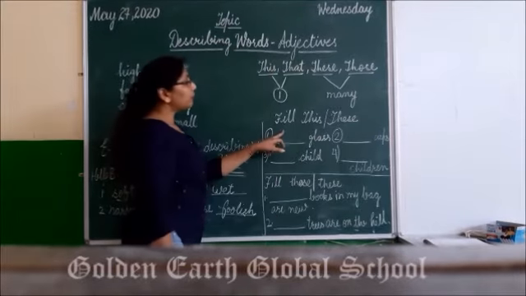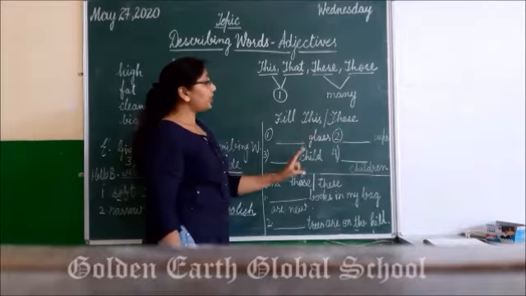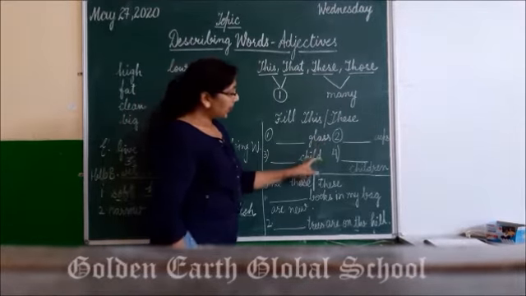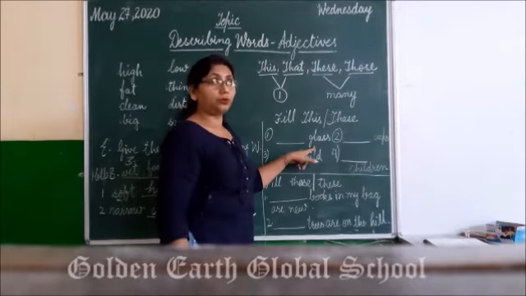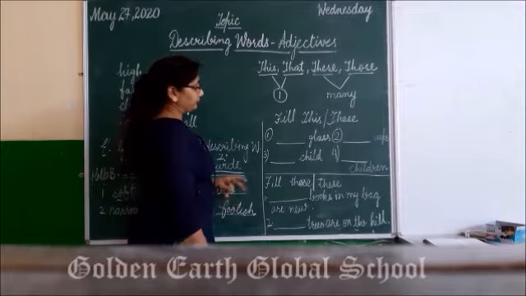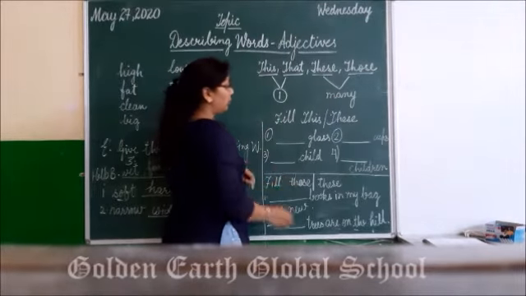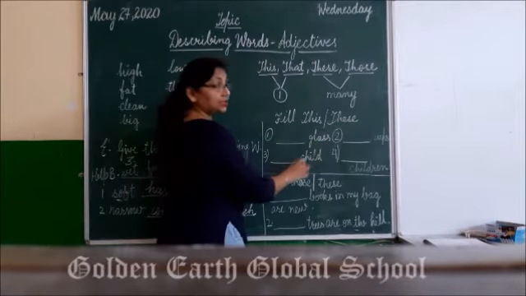Okay? So we have to fill this and these. So here you have to be extra careful. Look at these nouns, whether they are single or plural. Okay, students? If the word is singular, it is one in number, we will use, now see, dash glass.